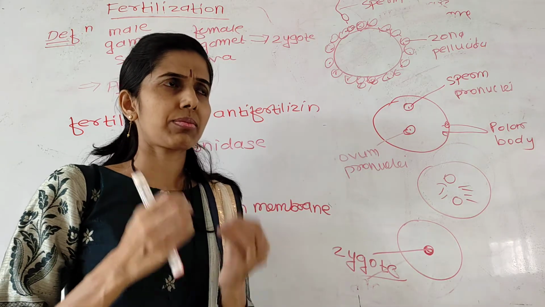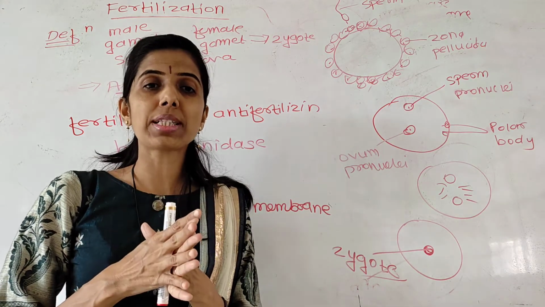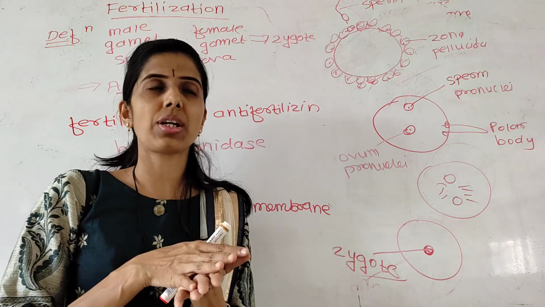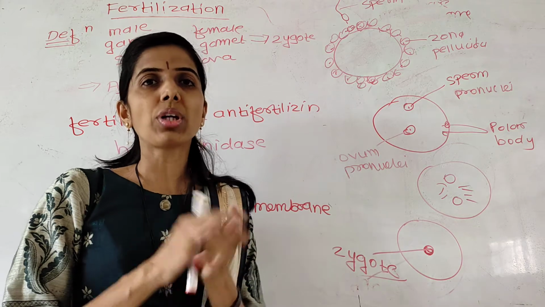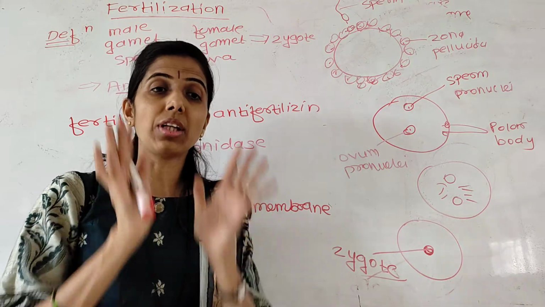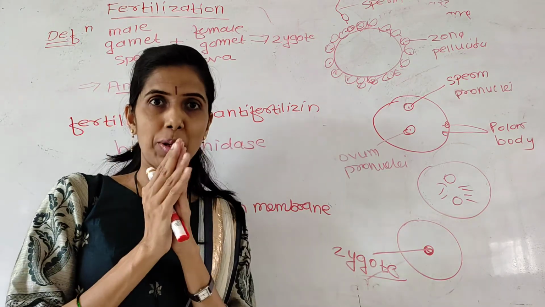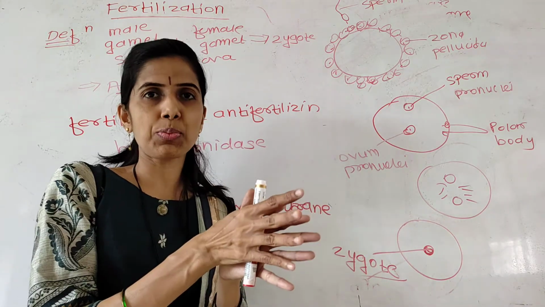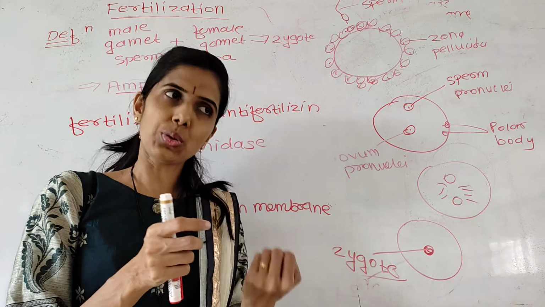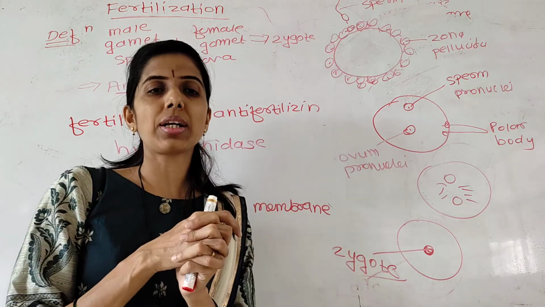And 3 to 4 ml of semen is deposited inside the vagina during insemination, which contains about 300 to 500 million sperm, and out of millions of sperm, only a few hundred reach the ampulla of the fallopian tube due to physical and chemical hazards.